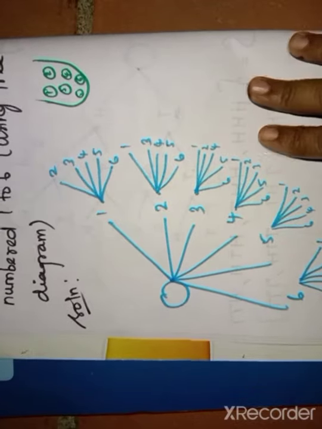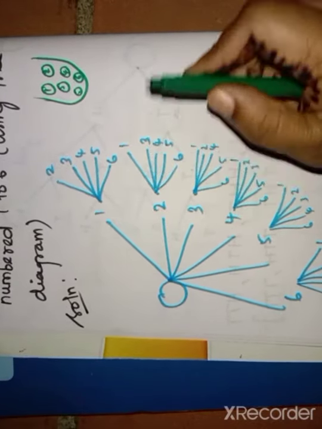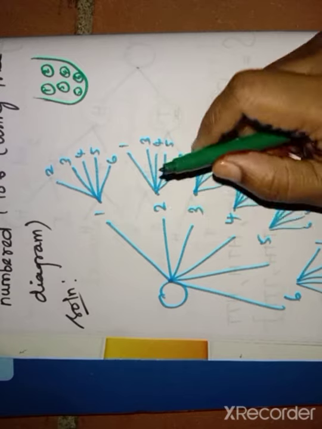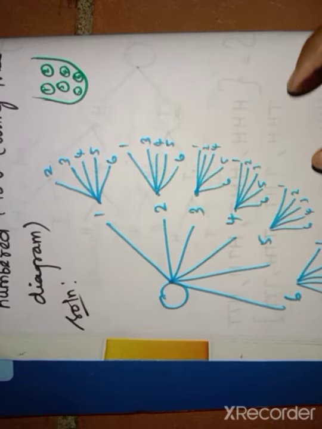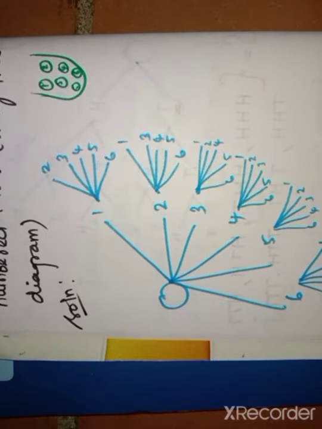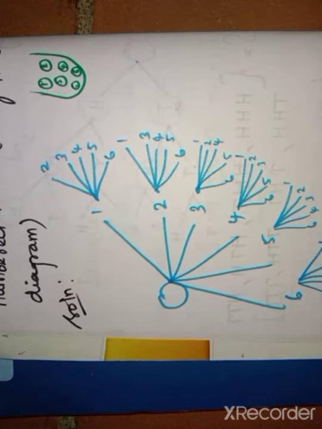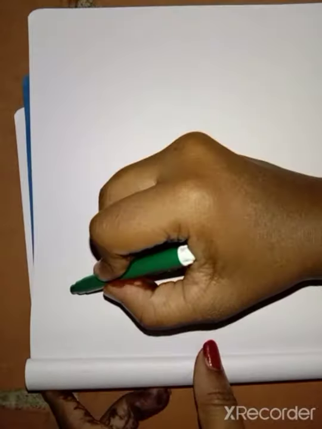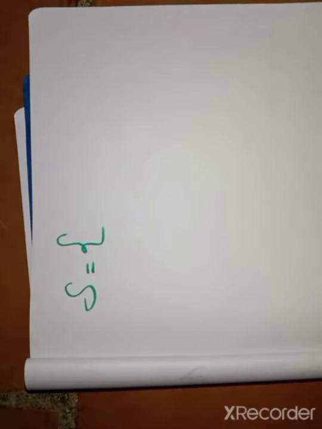See the tree diagram, the paired ones. In the dice we have 1 1, 2 2, 3 3, 4 4, 5 5, 6 6. That paired element alone we didn't have. That means the twin pair alone is not there for this numbered ball. So now we want to write the sample space straightly. So S equal to, we want to write S.